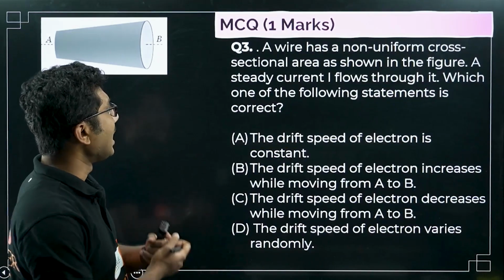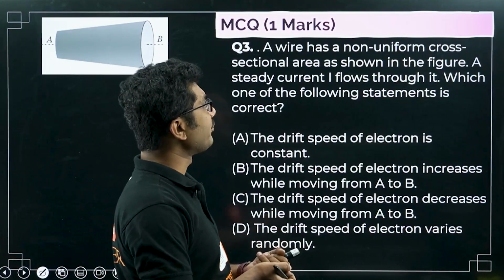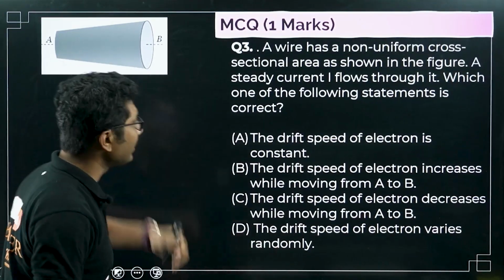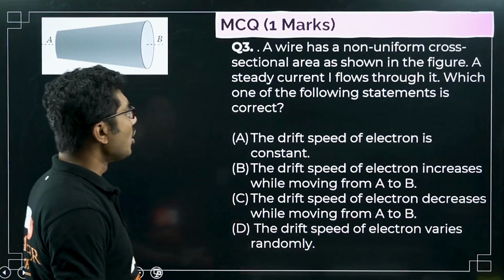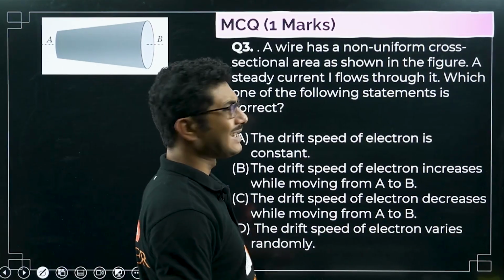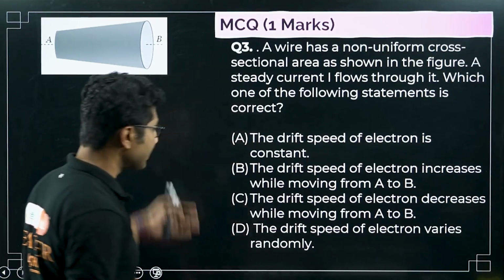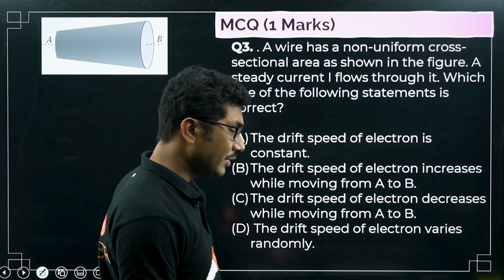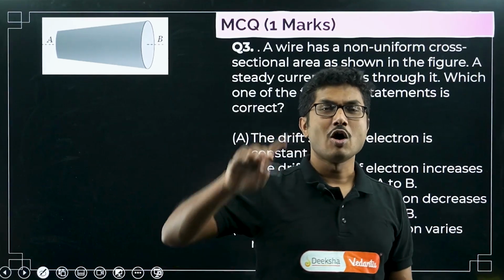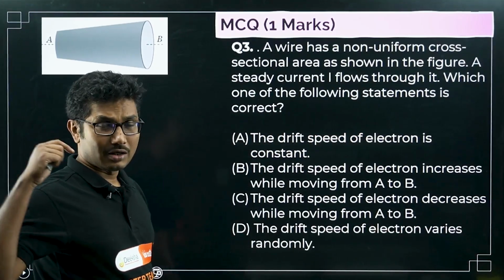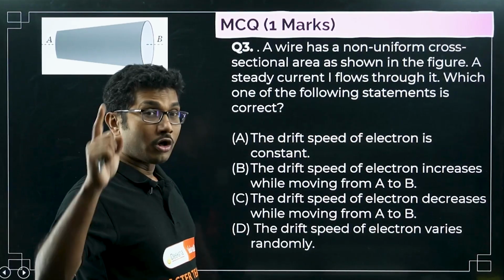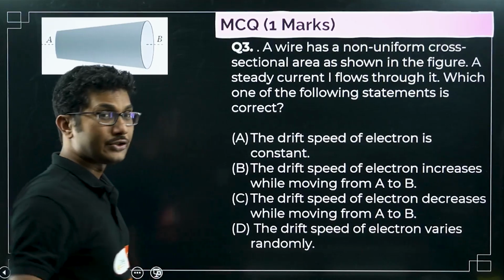Question number 3. A wire has a non-uniform cross-sectional area as shown in the figure. A steady current I flows through it. Which one of the following statements is correct? In this case 4 options are given, only 1 is correct. In the previous question 4 options were given, only 1 was wrong. Here 3 are wrong, only 1 is correct. So you have to identify which one is correct.